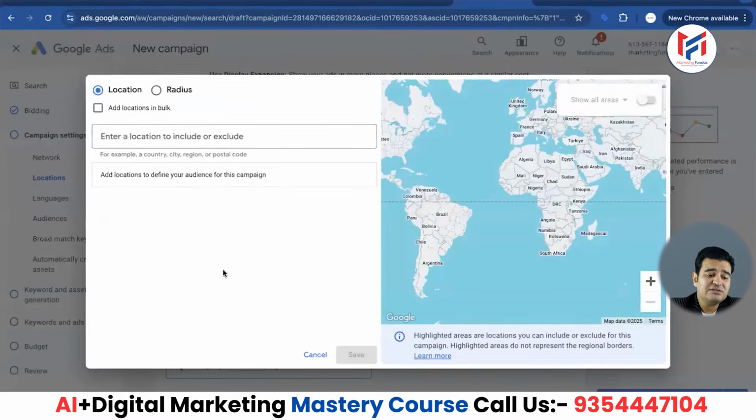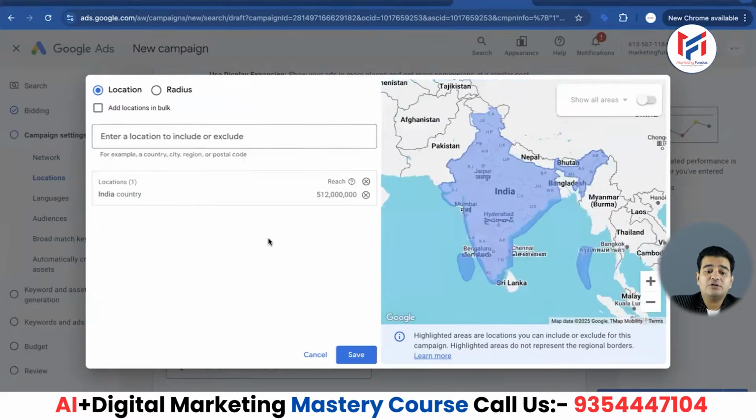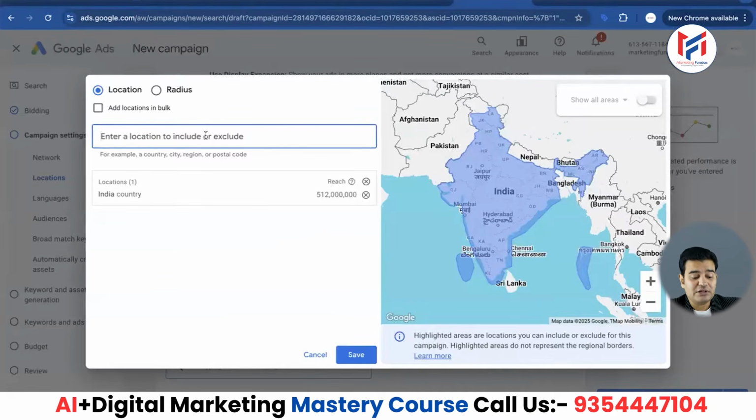When I come to advanced search, I will have two options. What will be the first option displayed here? In the first option, I can directly enter the location, and in it I can enter India. Listen to what I'm trying to explain to you here. Let's say that I am selecting the entire country of India. So think about it, my reach has expanded a lot. Now if I don't want to show my ad in three places in India, then what can I do about that? Let me give you a good example for that.